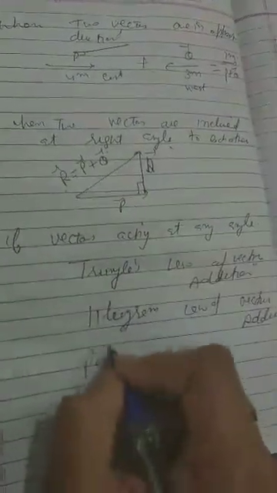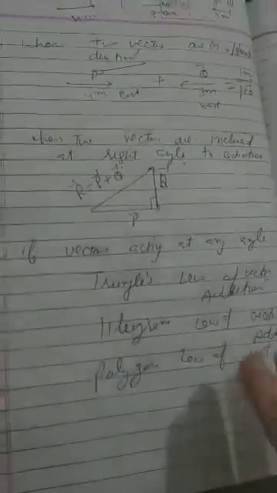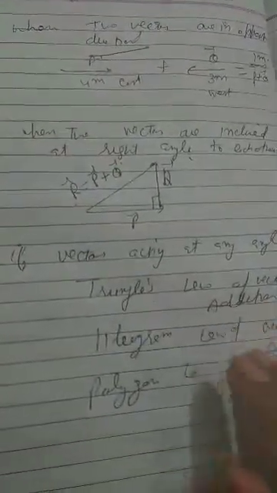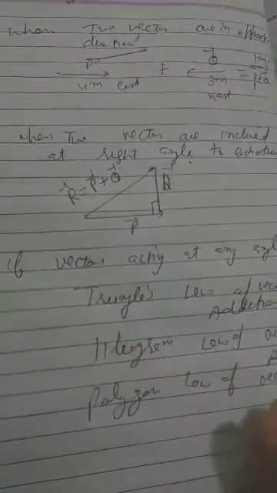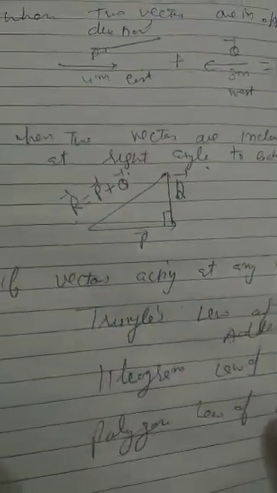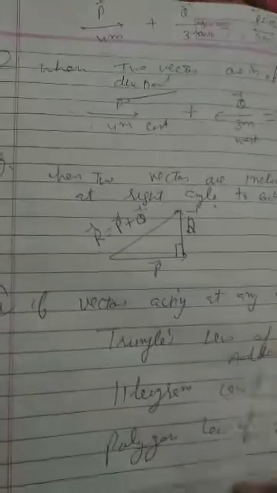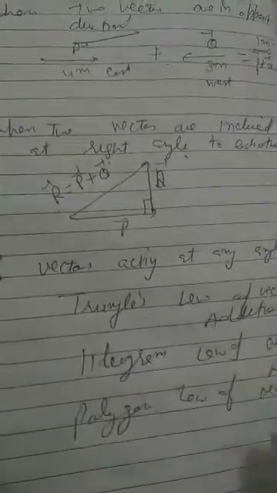Then third is the polygon law of vector addition. Then we will do addition according to these three laws. If two vectors are acting at any angle other than 90 degree, then we will solve them properly. These three laws are very important, and we will do them in detail in our next lecture.